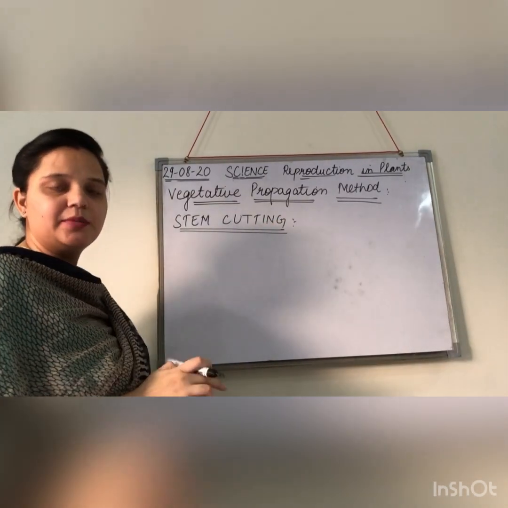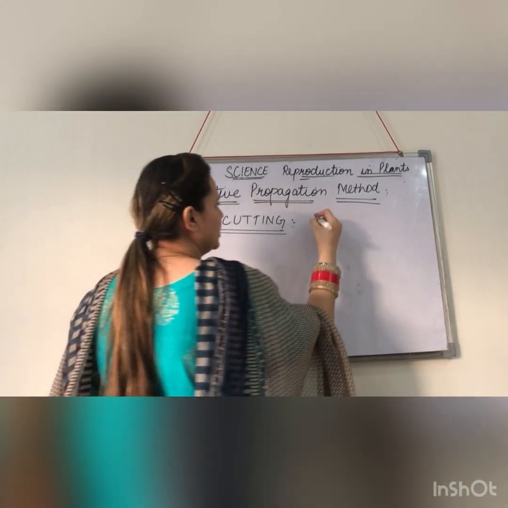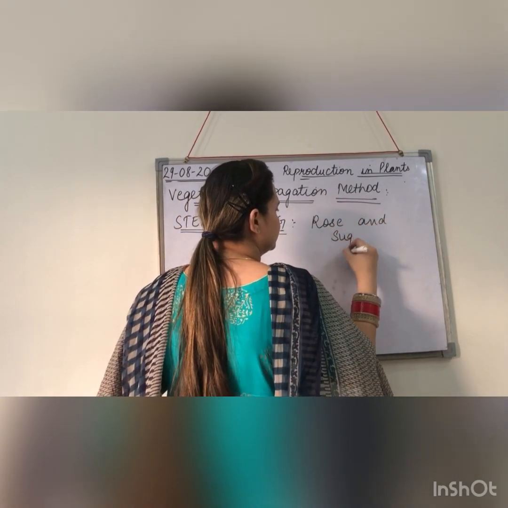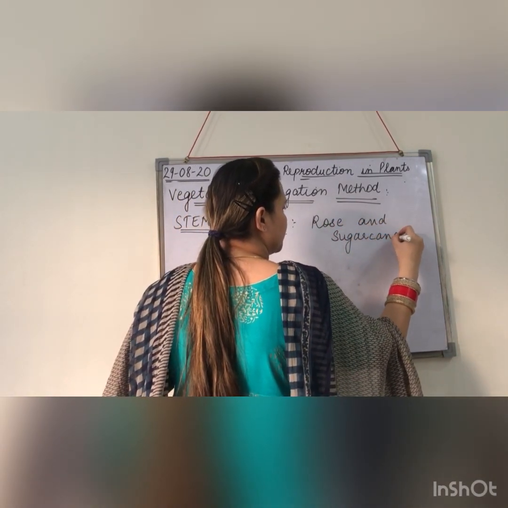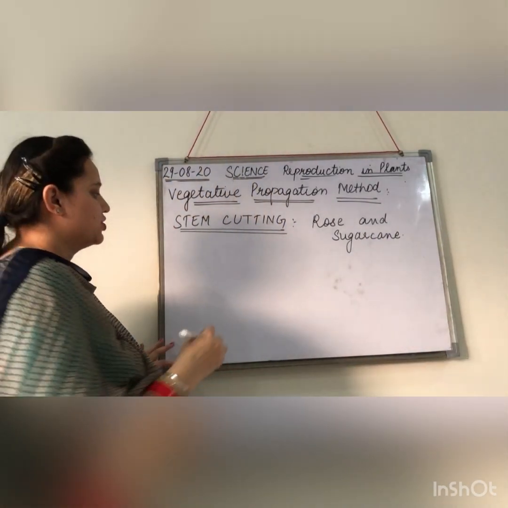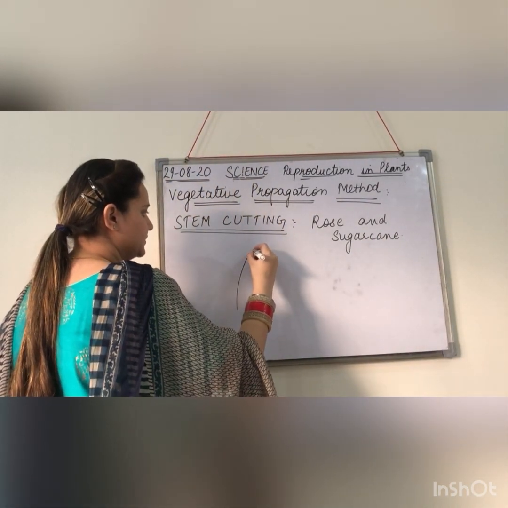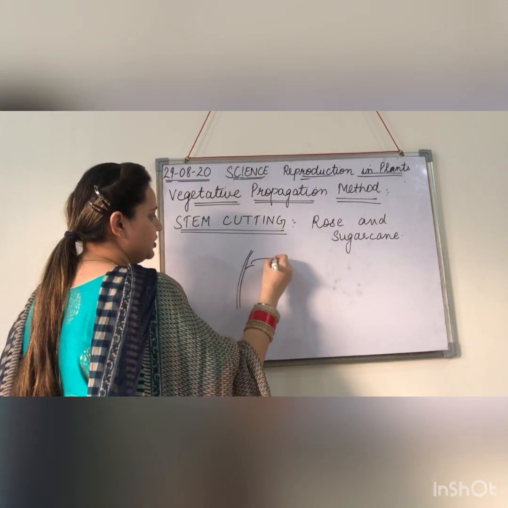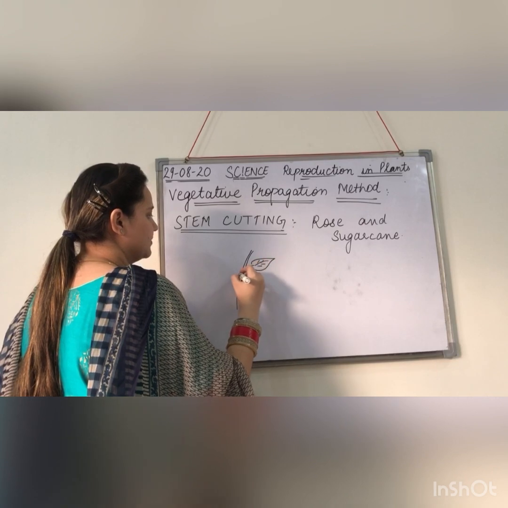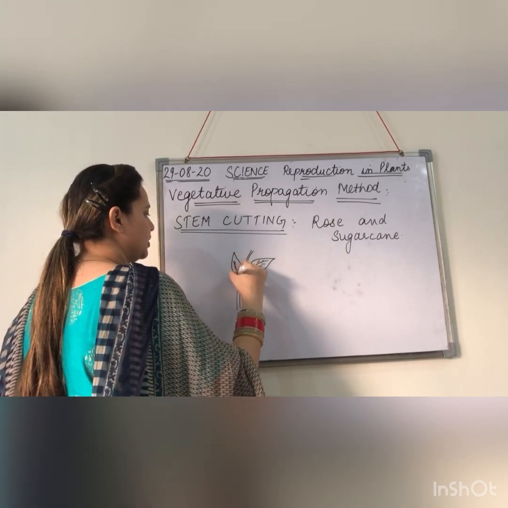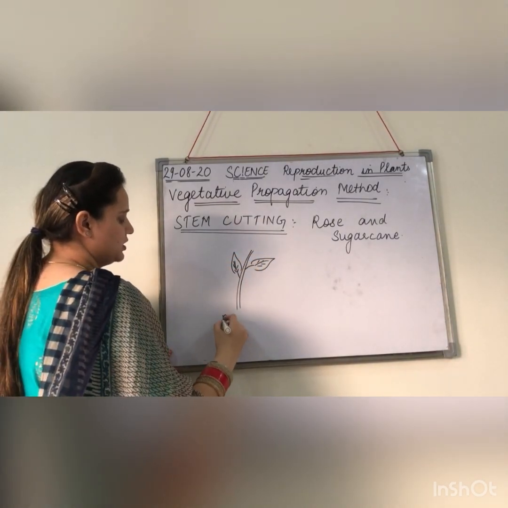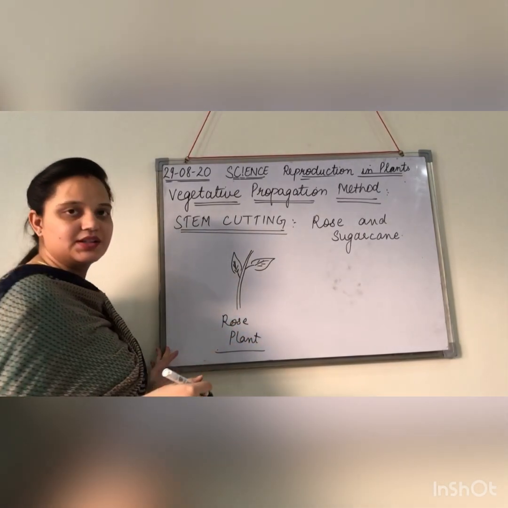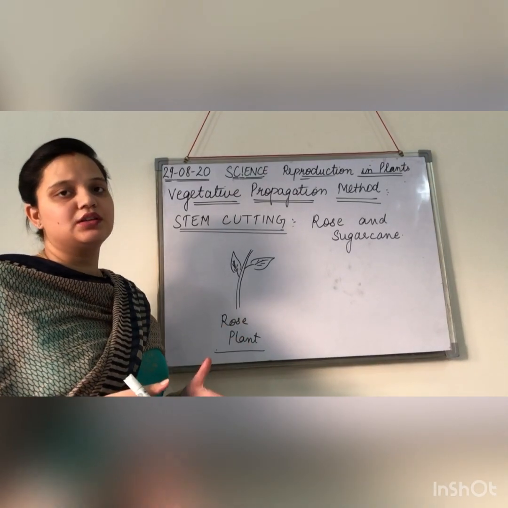The stem cutting method is mostly used in case of rose and sugarcane. What you have to do is take the stem of the rose plant, and that stem must be bearing some leaves. This stem of the rose plant, having buds and leaves, you have to plant in the soil.